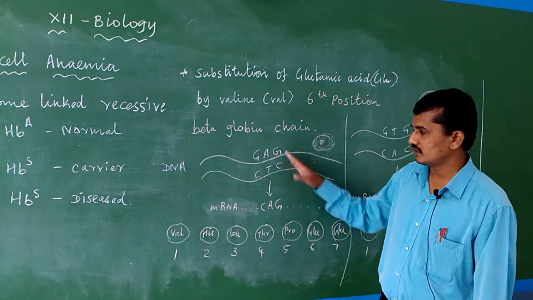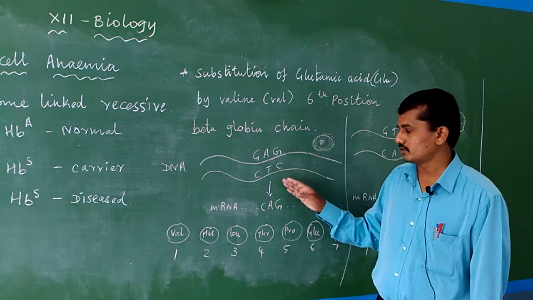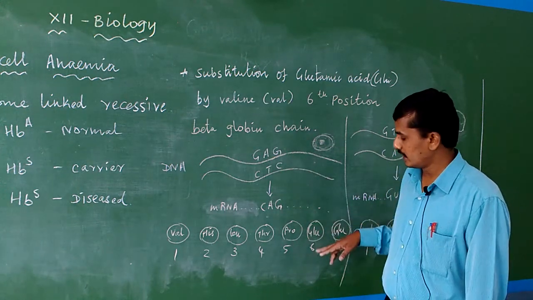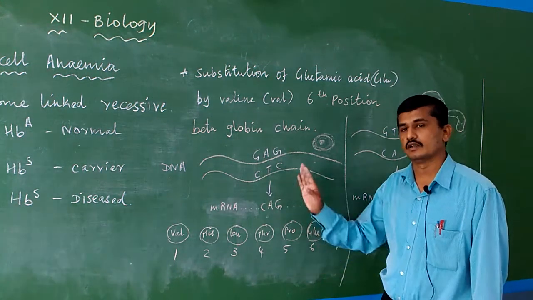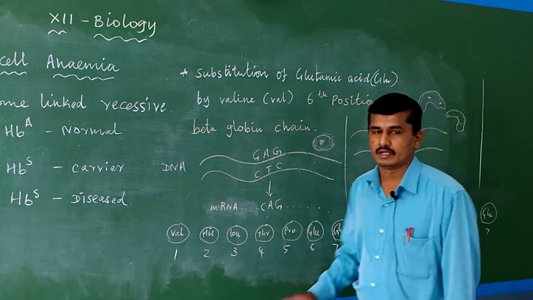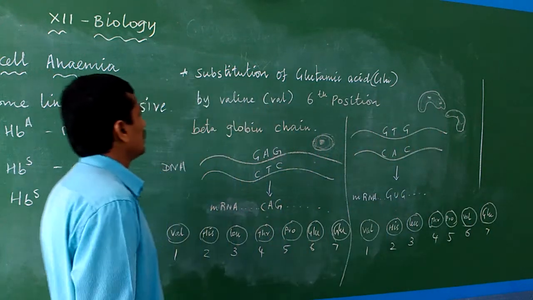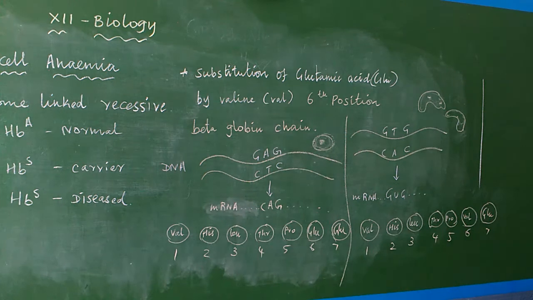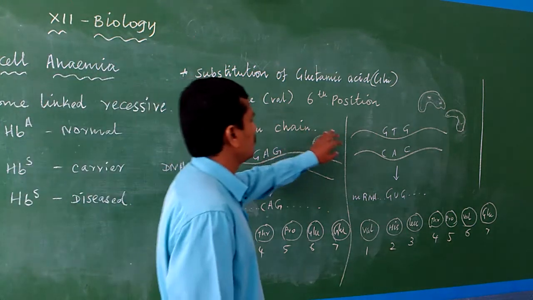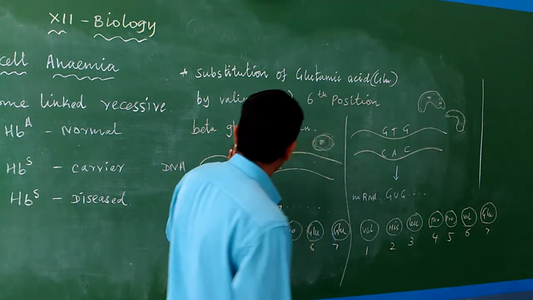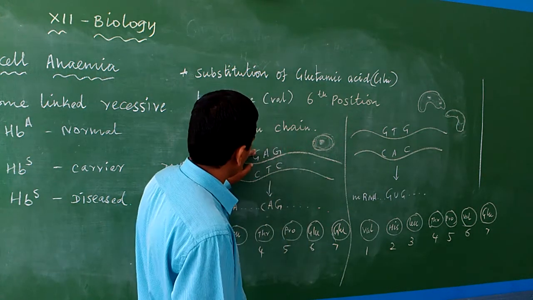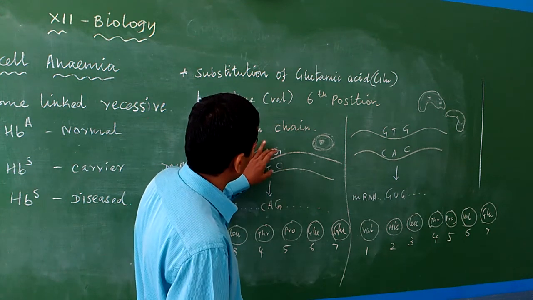This case is a normal person. Normal mRNA is produced, and at the sixth position glutamic acid is produced. This is normal. But in a sickle cell anemic person, the particular sixth codon, for example, listen: GAG, CTC, guanine, cytosine, adenine, thymine, guanine, cytosine.